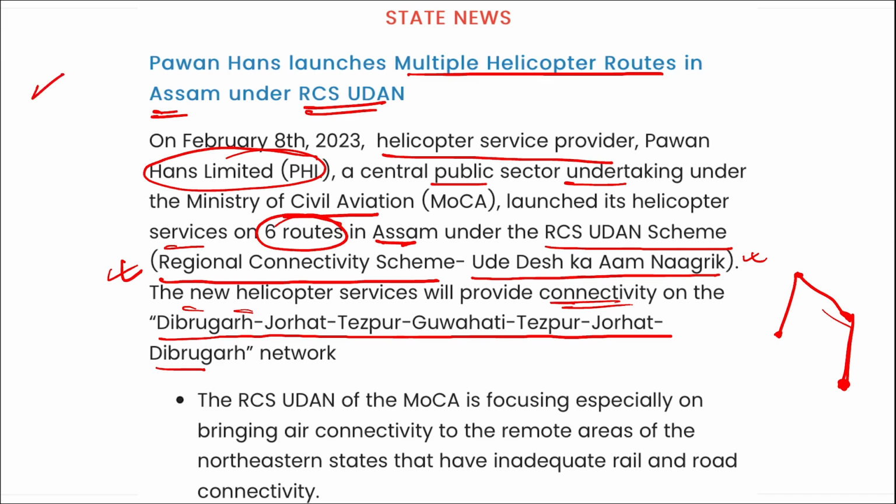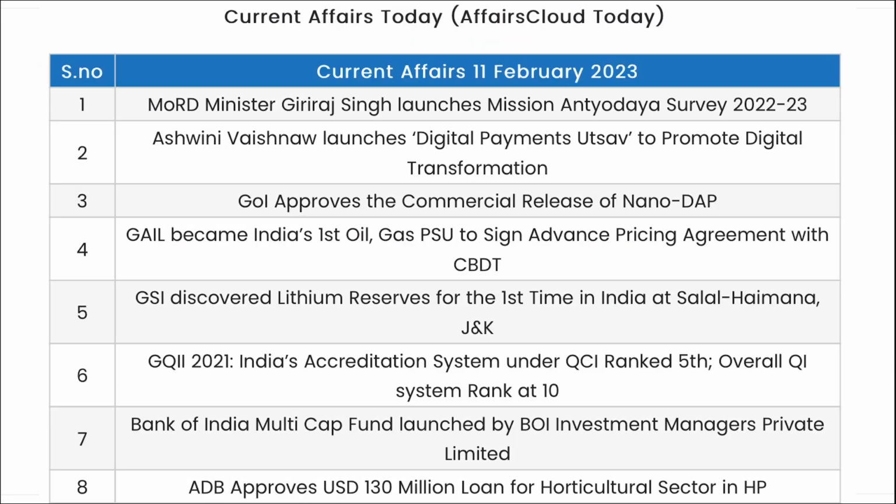All right. So important, mark this, that in Assam, this Regional Connectivity Scheme of Ude Desh Ka Aam Nagrik, for this Pawan Hans Limited has provided multiple helicopter routes. So that's all for the day for today, friends.